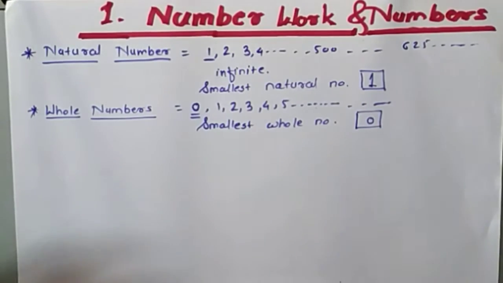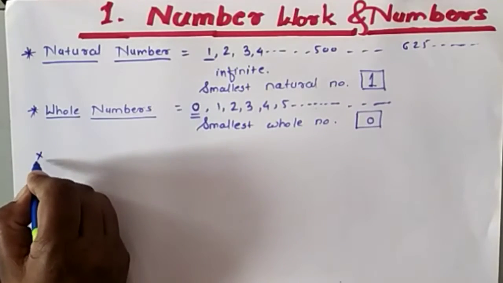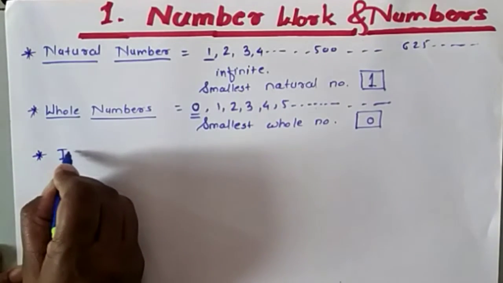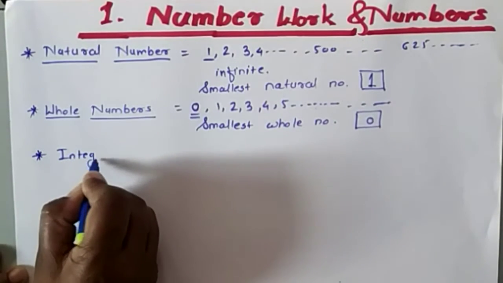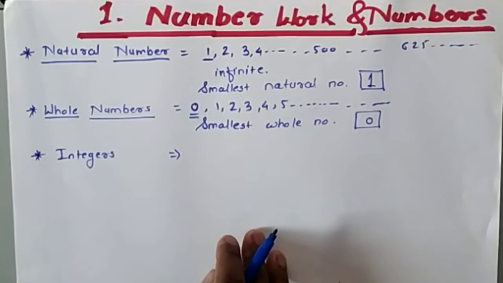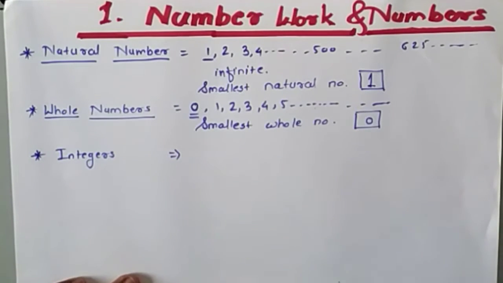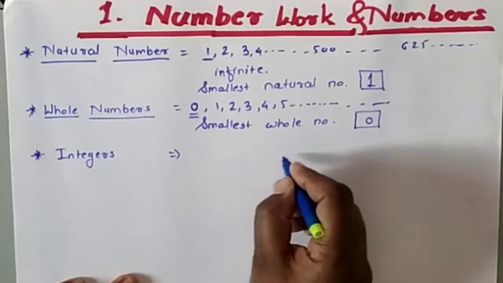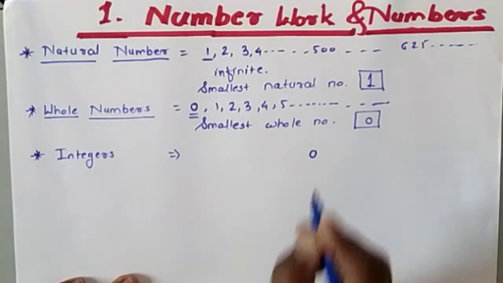Okay, now the next point is the group of integers. So what are the integers? Now I will write here some numbers, then you will understand what the integers are. First I will write here 0.